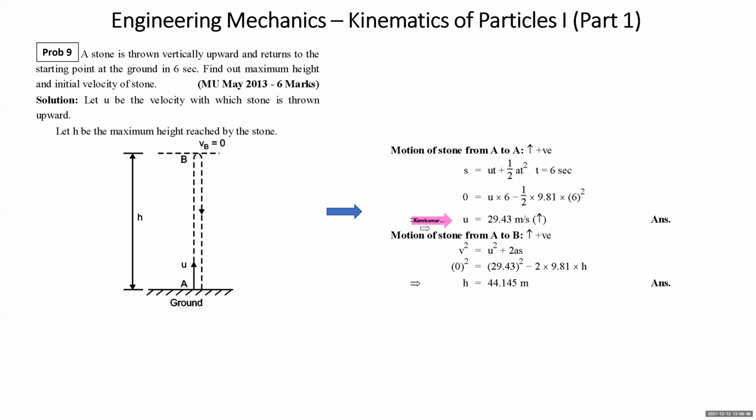You want to find the height attained by the stone. Then we can write v square is equal to u square plus 2as. v is the velocity of the stone at the top, which is 0. u is the initial velocity, 29.43. Acceleration is minus g. Why minus? Since we are taking upward positive, but acceleration due to gravity is downward. So you get the height attained by the stone.